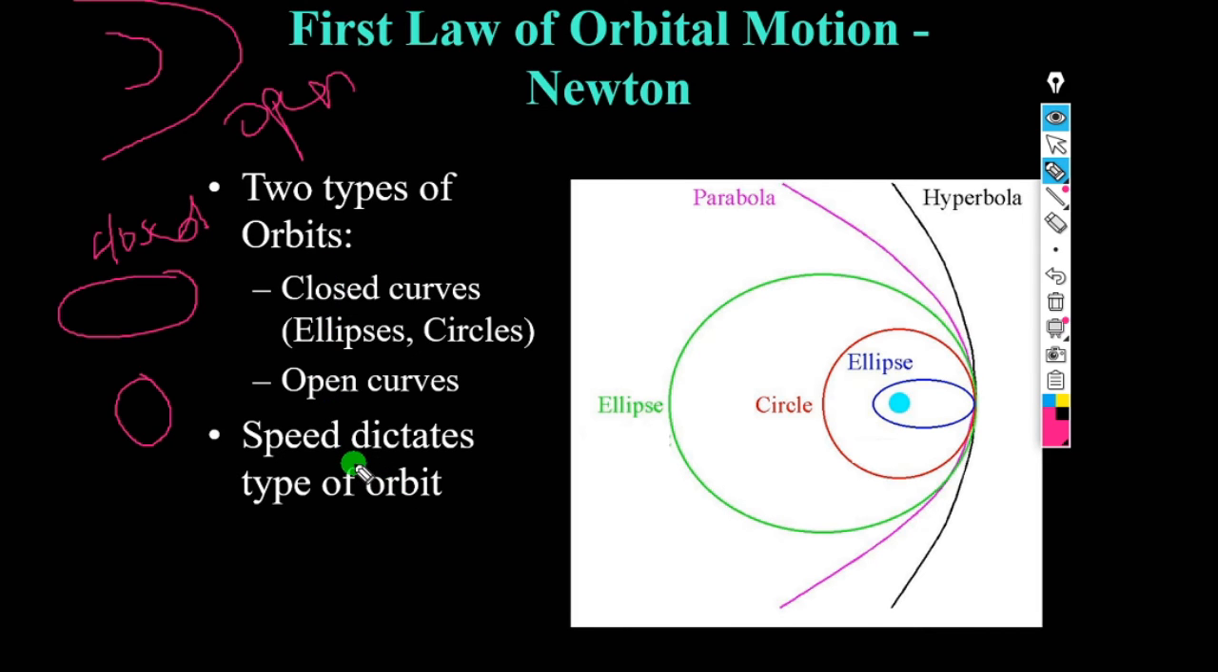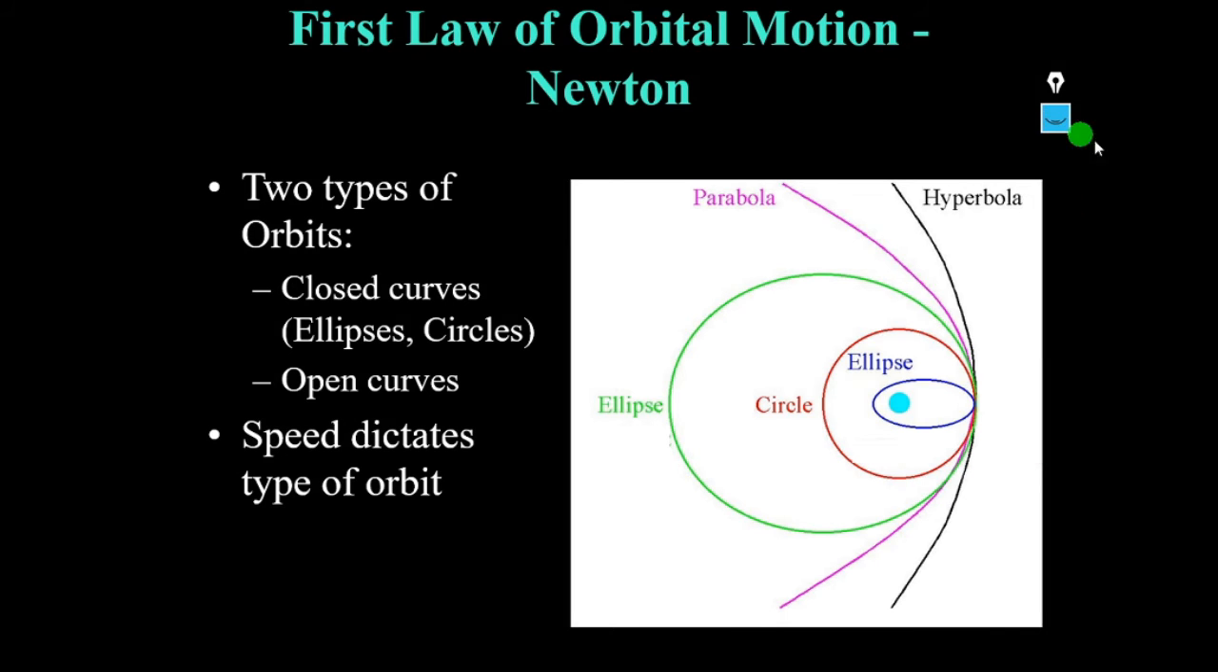So the speed of the orbiting body dictates the type of the orbit. The speed of the body dictates the type of orbit in which the body moves or orbits around the other celestial body.